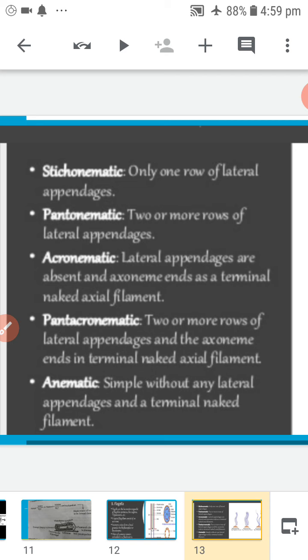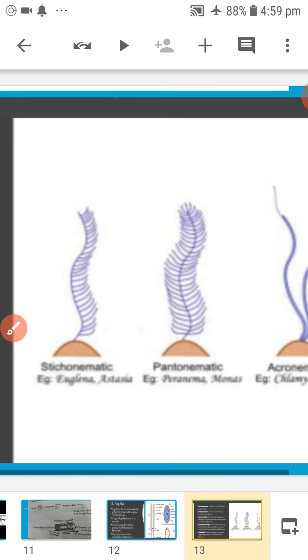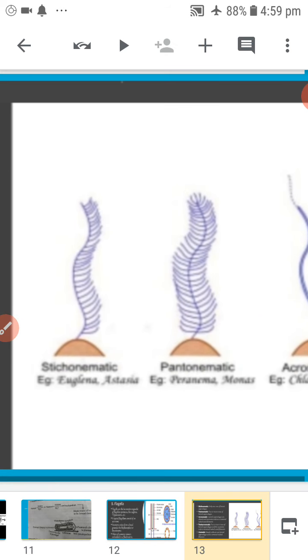Based on the arrangement of mastigonemes, the flagella are classified into 5 types: stichonematic, pantonematic, acronematic, pantacronematic, anematic. First one, stichonematic.